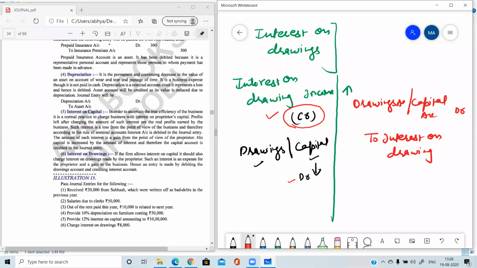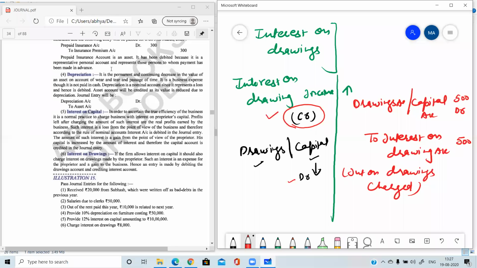In interest on capital, I told you: interest on capital account debit to capital. So interest on drawing is the opposite of interest on capital. And the amount must be given in the question. Suppose it is 500, and the narration will be interest on drawing charged. That's it. Am I clear with this entry?